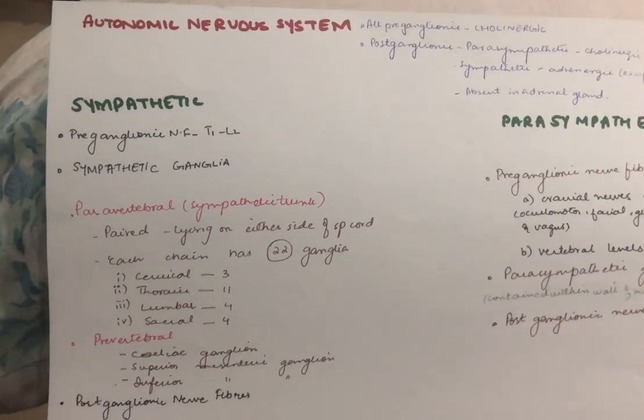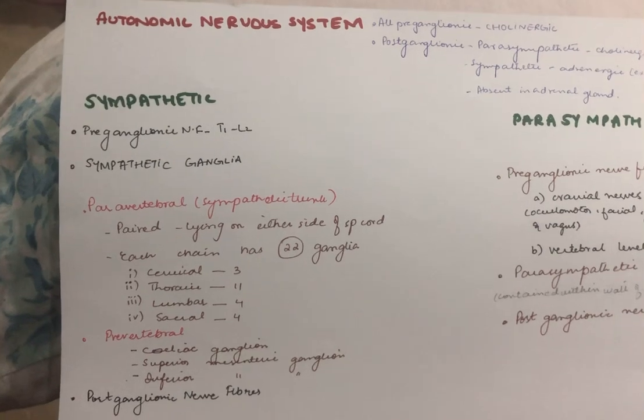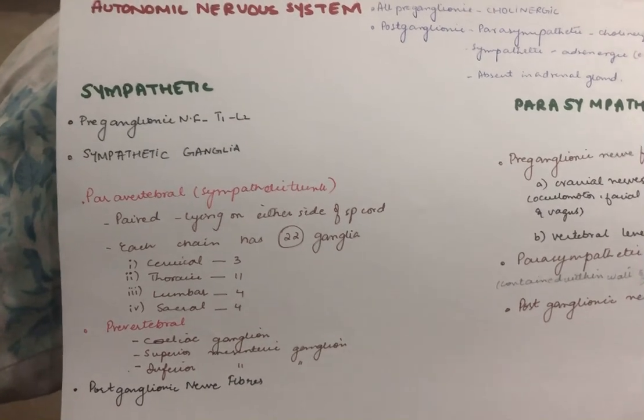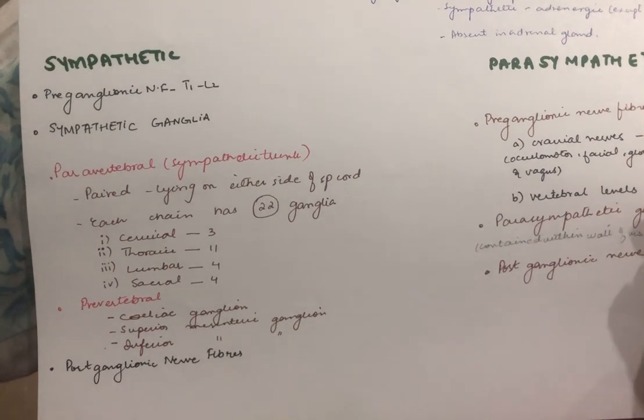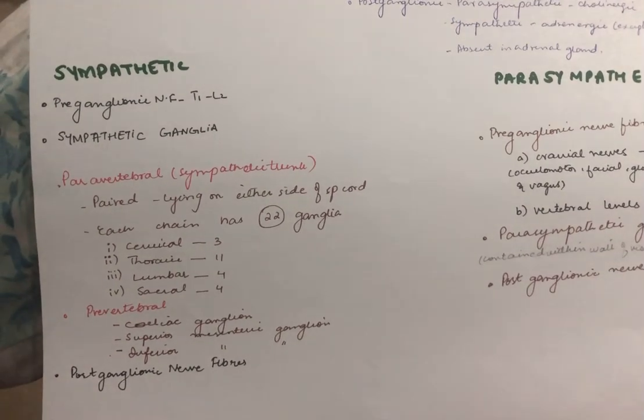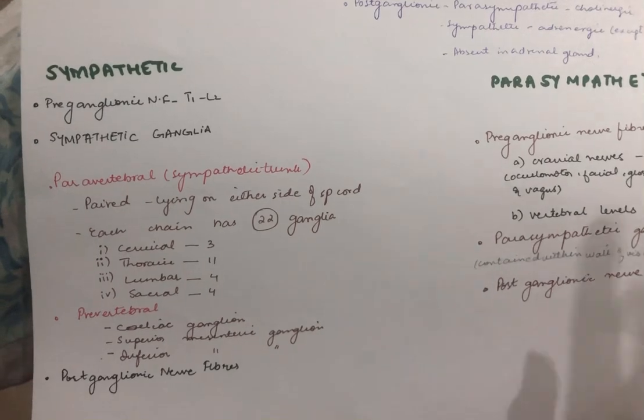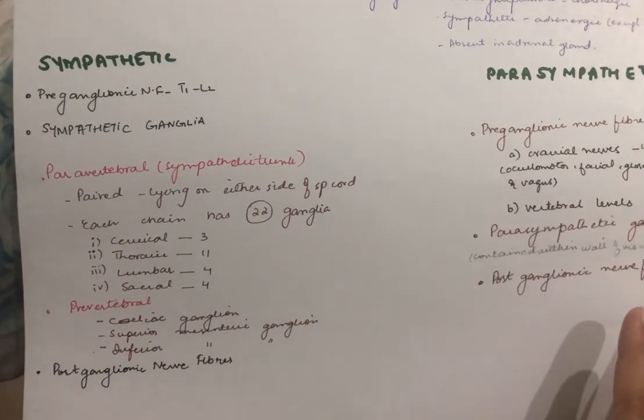So the autonomic nervous system is divided into sympathetic and parasympathetic. Broadly, we can divide it into preganglionic nerve fibers, the parasympathetic ganglia, and the postganglionic nerve fibers. So we'll discuss parasympathetic first.